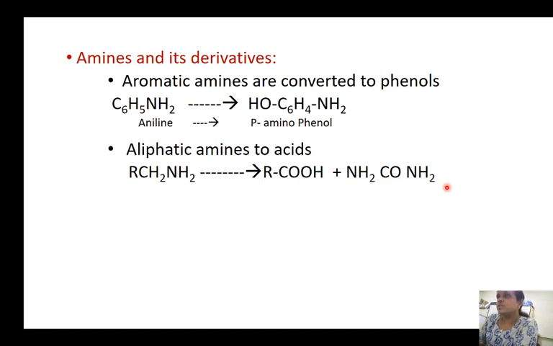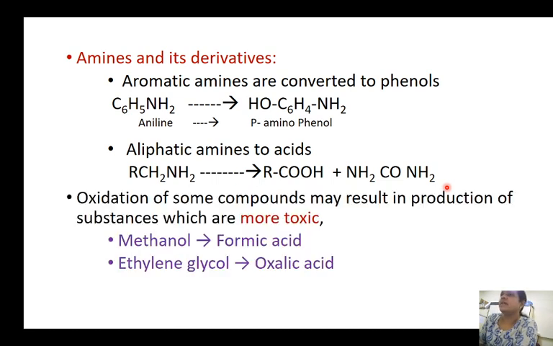Now, one of the most important oxidation processes. Sometimes we cannot say that oxidation always detoxifies the compound. As I told you, biotransformation is a process in which there is transformation of that substance. Now this transformation can be good to some extent, or it can produce a compound that is much more toxic than the parent compound.